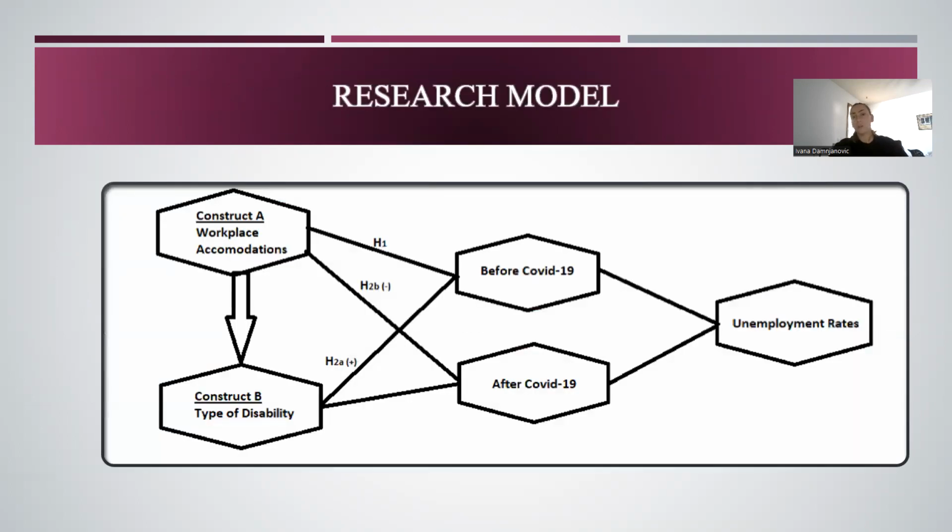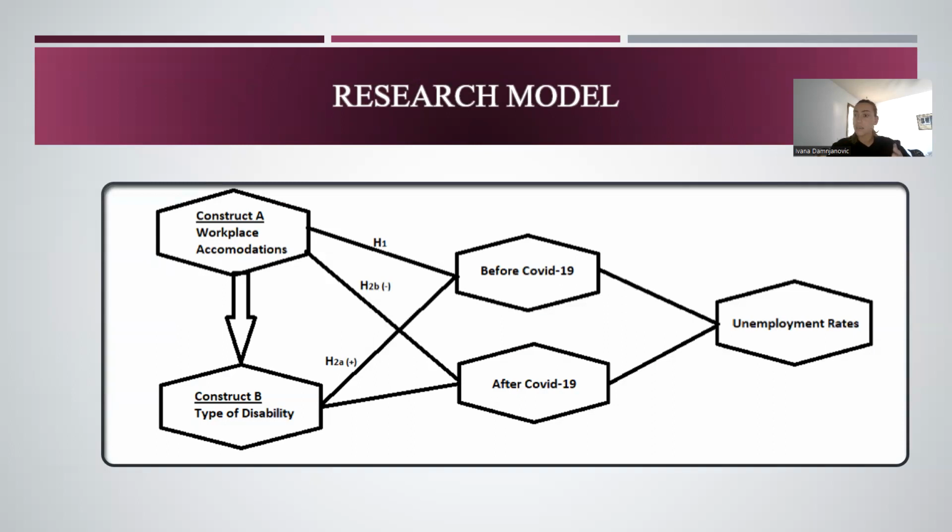So the research model that will guide this study will have workplace accommodations as an independent variable. We'll have type of disability as an independent variable. Type of disability and workplace accommodations actually depend on each other, because based on the disability, the employer is able to identify what type of workplace accommodations individuals need.